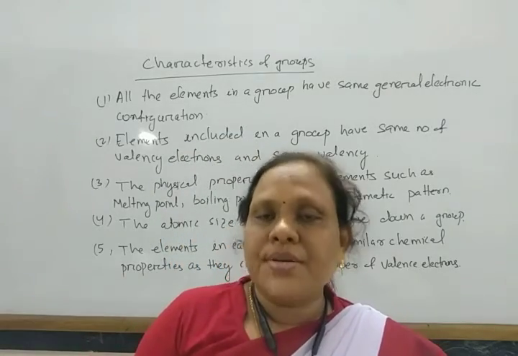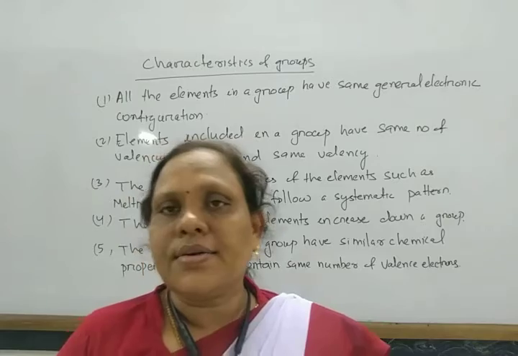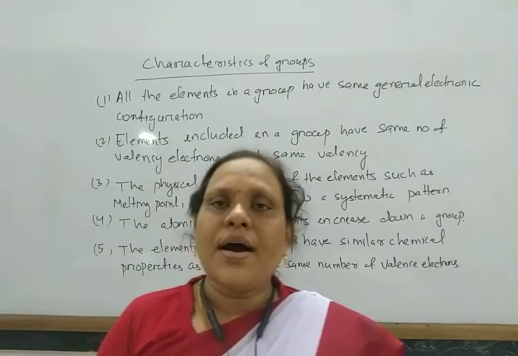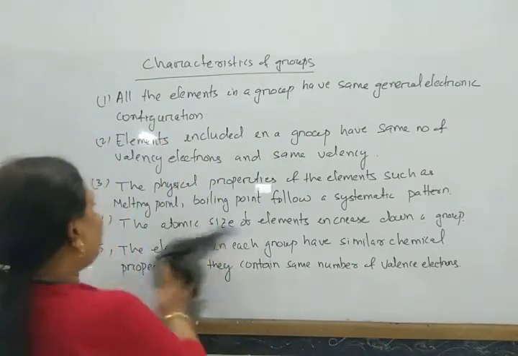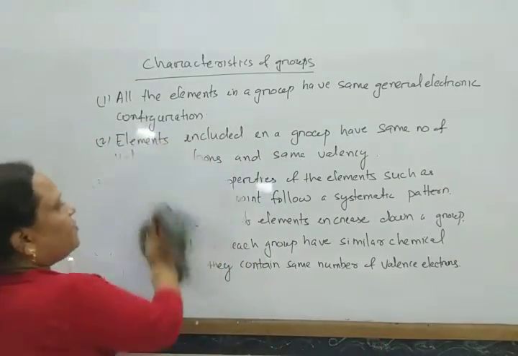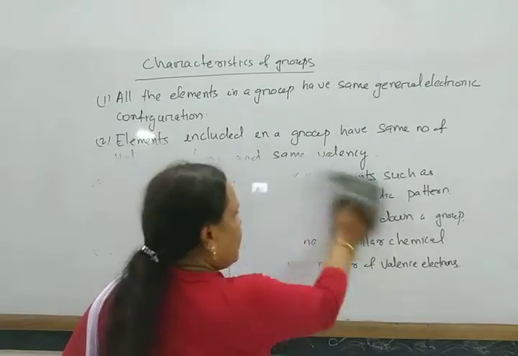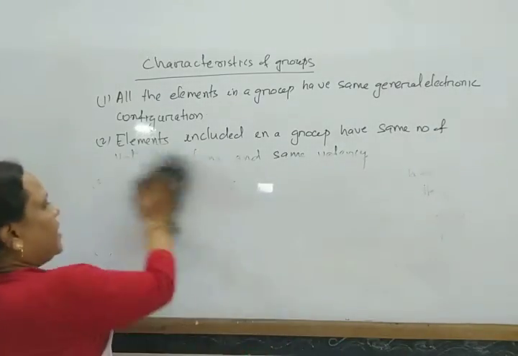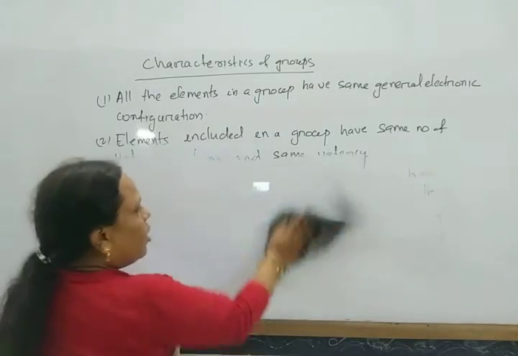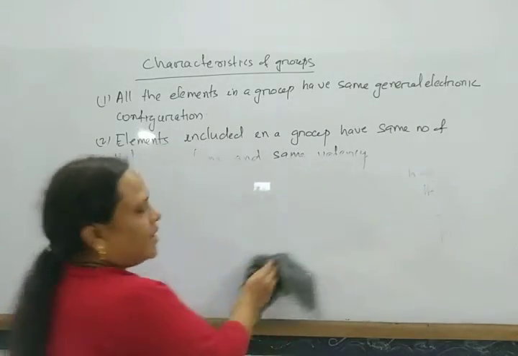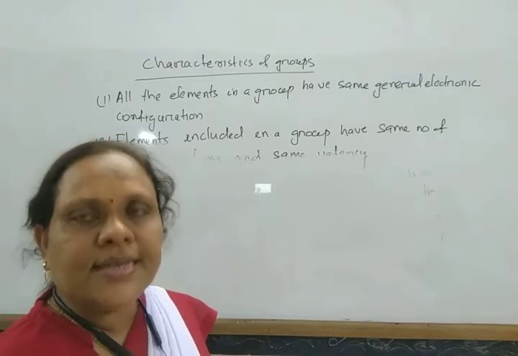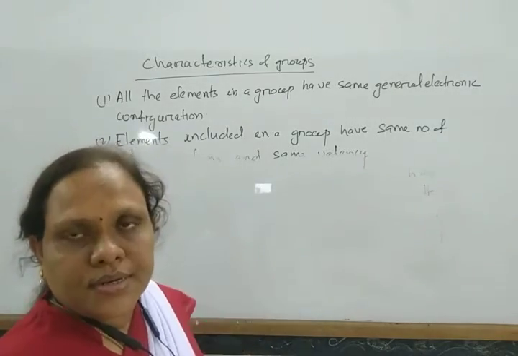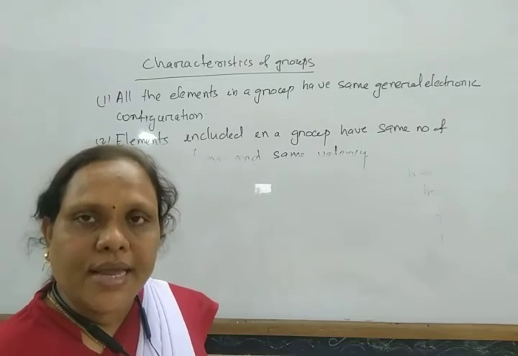So the first period is the shortest period that contains 2 elements. The second and third periods are the short periods. They contain 8 elements each, and the fourth and fifth are the long periods that contain 18 elements each, and the sixth and seventh periods contain 32 elements.